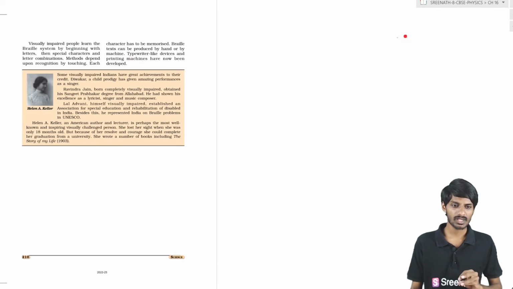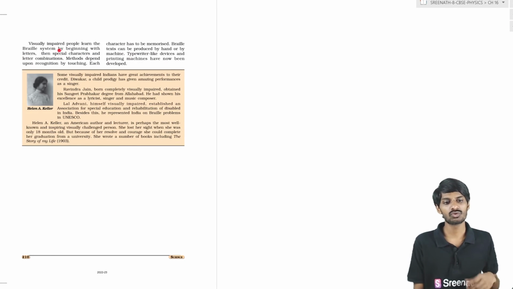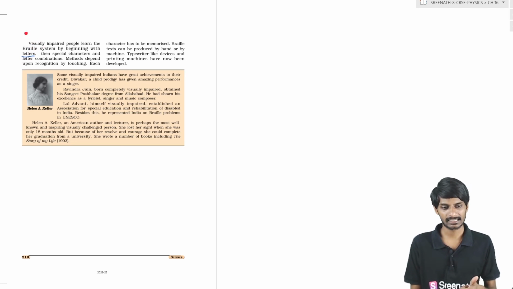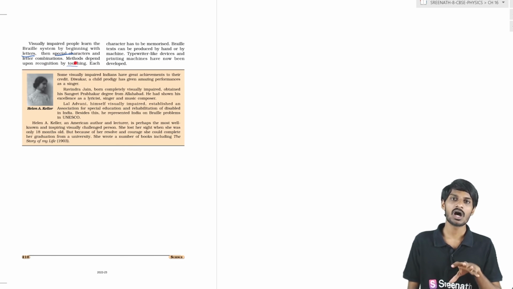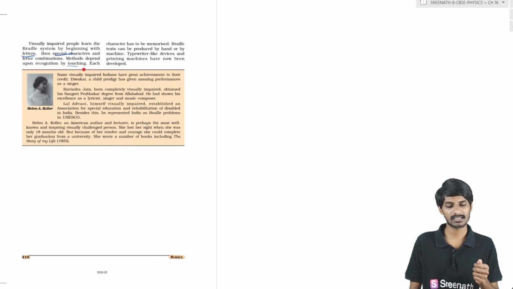Visually impaired persons learn the Braille system, beginning their learning with letters. First they learn letters, after that special characters, and after that letter combinations. The methods depend upon recognition by touching, so they learn by touch sensation.